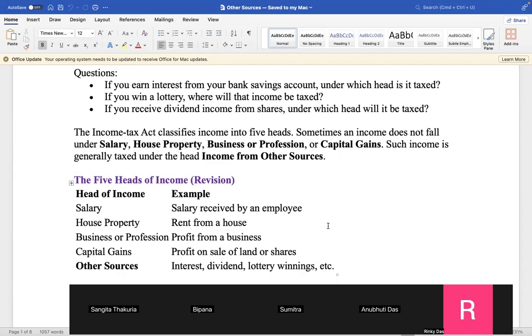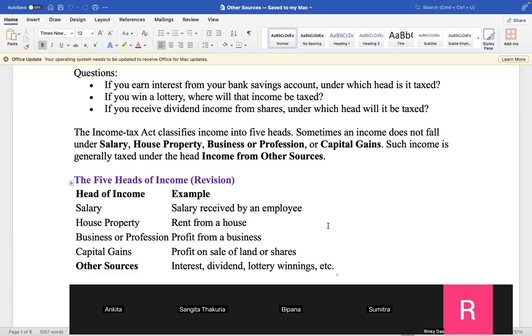So, the 5 heads of income. Head of income, example: salary, salary received by an employee. House property, rent from a house. Business or profession, profit from a business. Capital gains, profit on sale of land or shares.